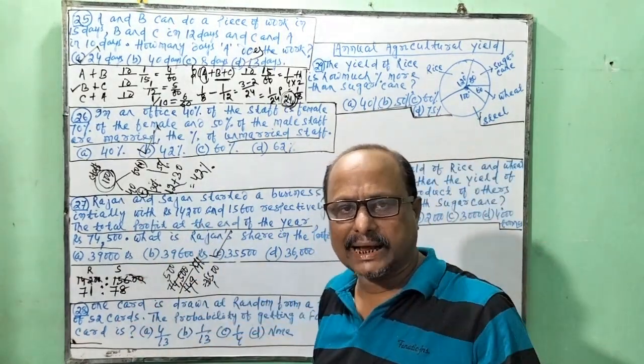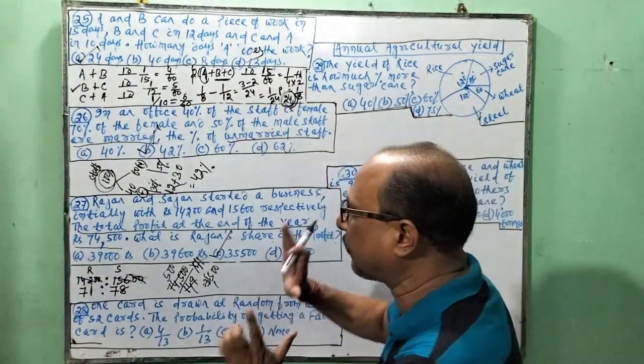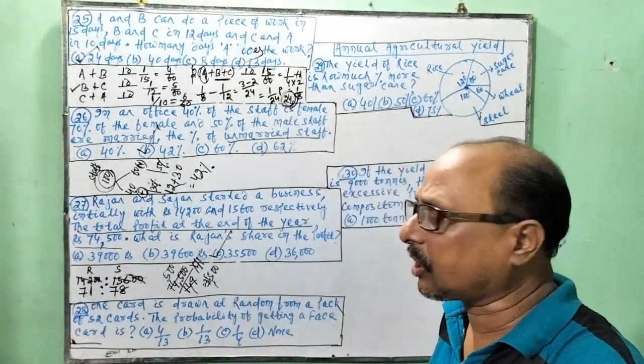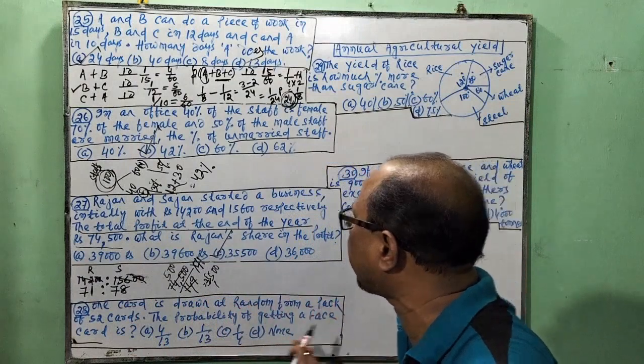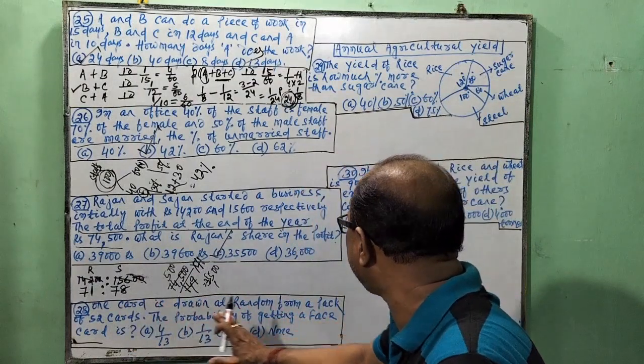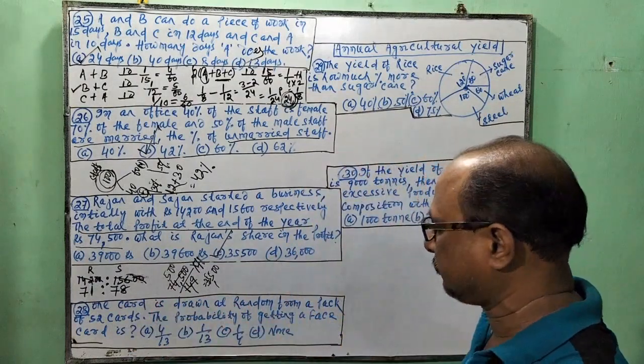One card is drawn at random from a pack of 52 cards. In a previous class, I have discussed the cards, so now we conclude to the answer. One card is drawn at random from a pack of cards. The probability of getting a face card.